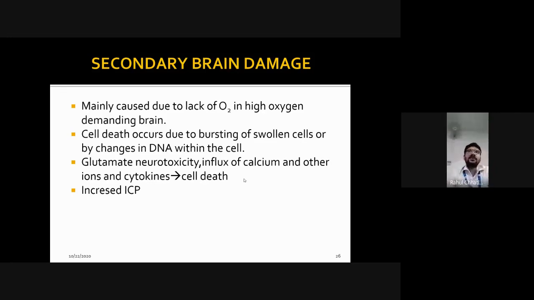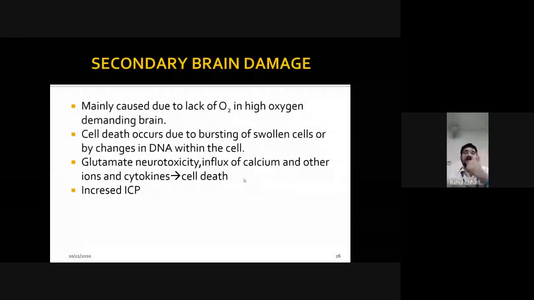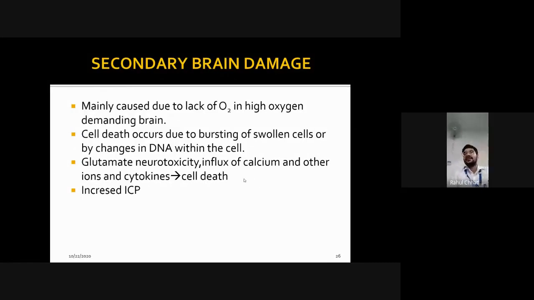Brain is nothing but a collection of various nerves, a collection of millions of nerves and neurons. So if injury happens at any one place in this collection, and an excessive influx of ions happens, a part will be damaged, and once damaged, neurons, as we already know, cause irreplaceable or irreversible damage. And increased intracranial pressure, as we have seen in stroke, the pathophysiology that we have seen in detail in stroke.